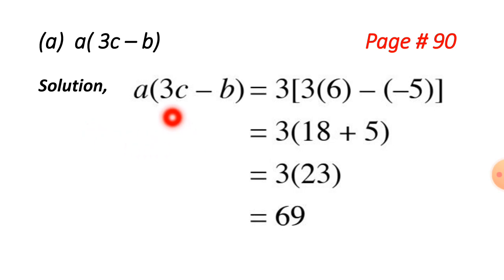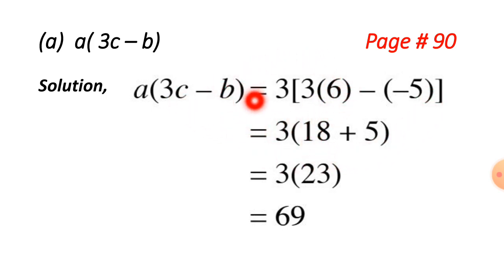How to solve this? It is easy. We just have to put the values of a, b and c. a is 3, c is 6, and b is -5.